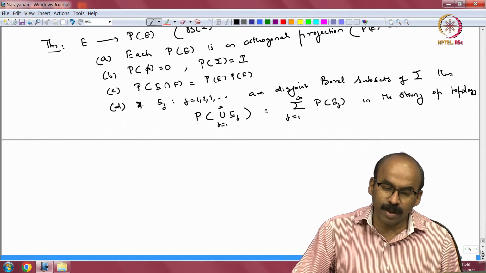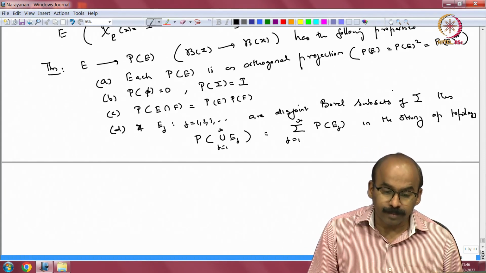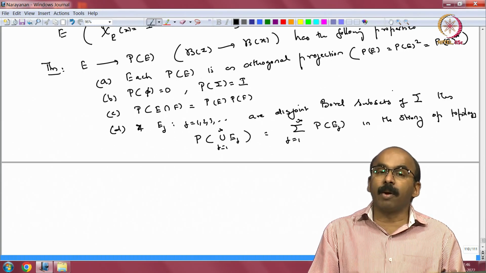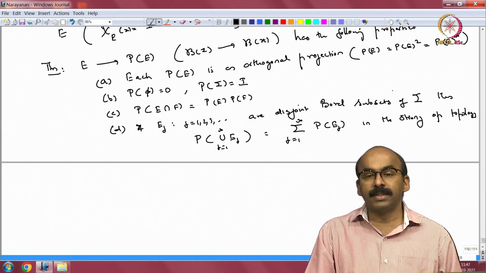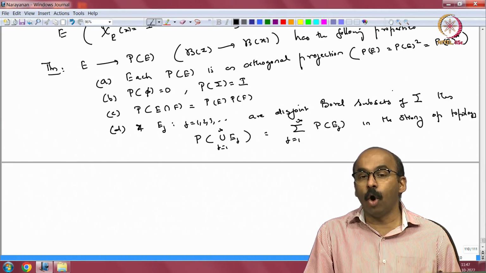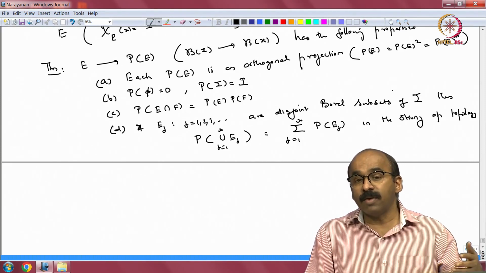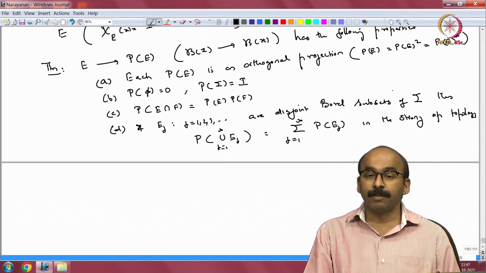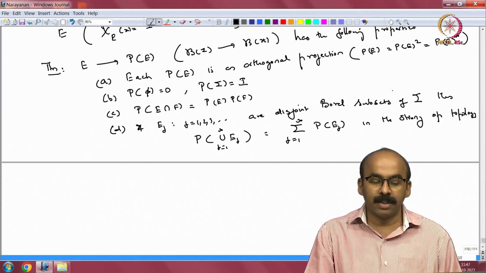If you look at it carefully, you see that it has properties of measure, right. The first one is of course the projection thing. The second one says it is like a probability measure. The empty set of course has measure 0, the whole space has measure 1, but here 1 means it is the identity operator, right. So, it is not a measure in the usual sense, it is a projection valued measure. The measure is taking values in the space of projections. Projections are operators and we are looking at a projection valued measure in some sense.